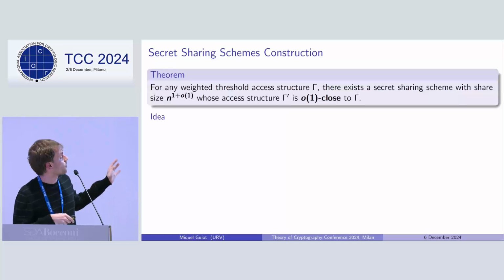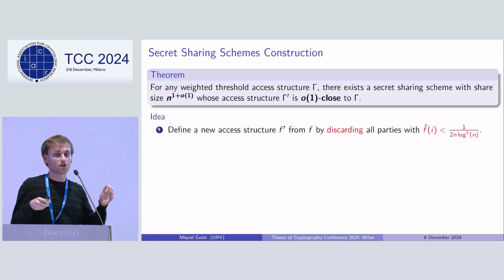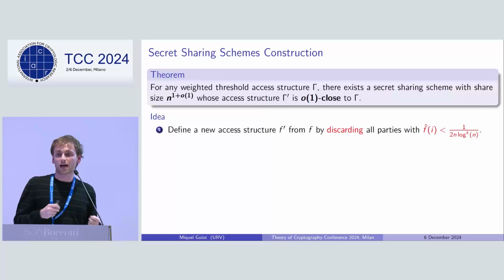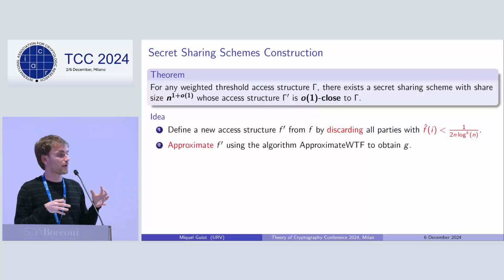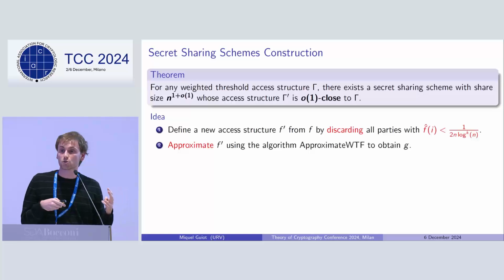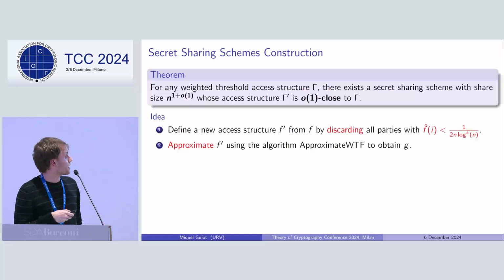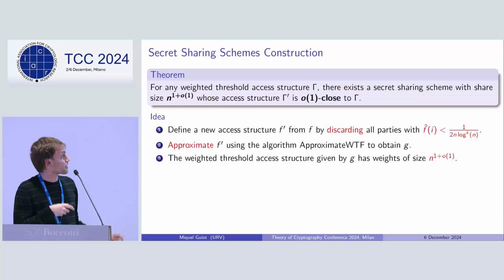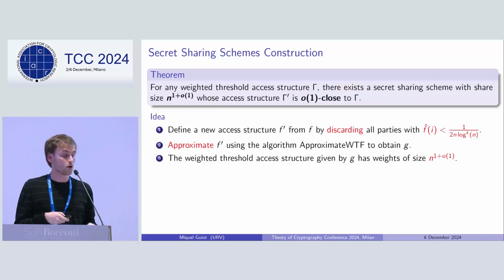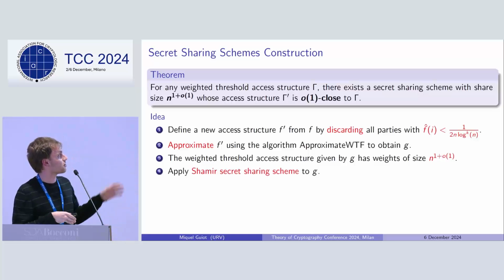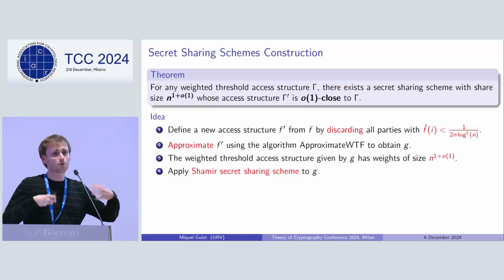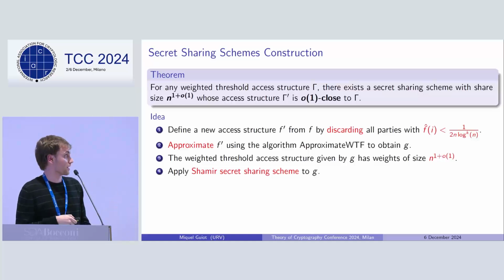First, we discard from our weighted threshold access structures all parties whose weights are pretty small. And once we have these parties discarded, with the remaining parties, we approximate them using precisely this algorithm. By performing these two steps, what we guarantee is that the weights of the output function g of x are of size almost linear in the number of parties. So since they are really small, what we can do at the end is to apply the Shamir secret sharing scheme with virtualization to this new function. And this is the way we get our efficient scheme.